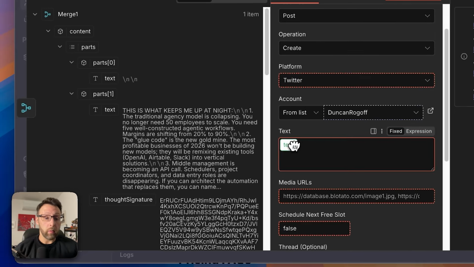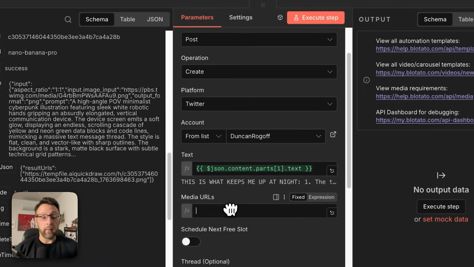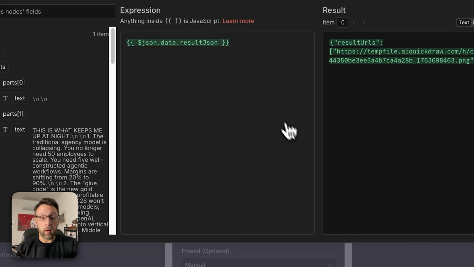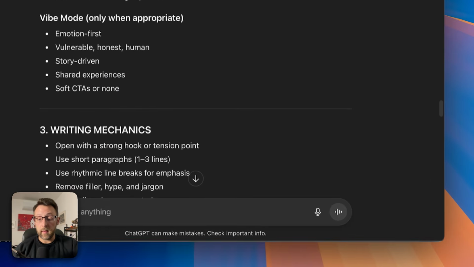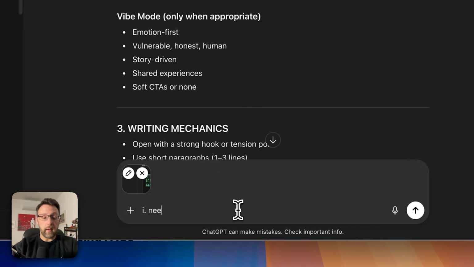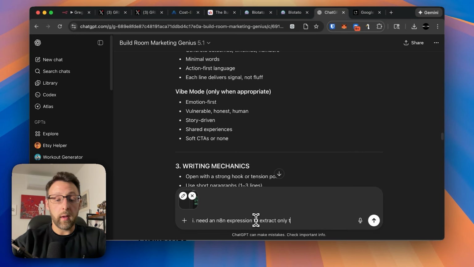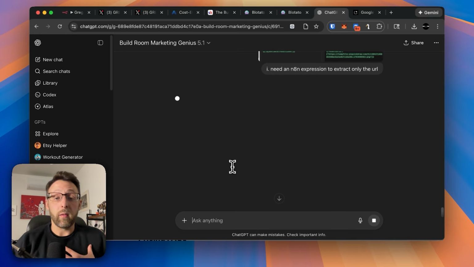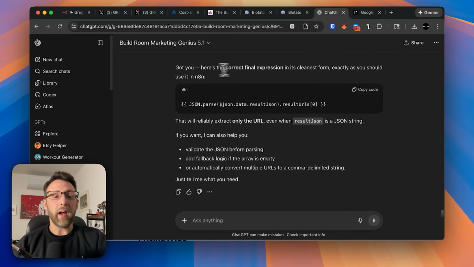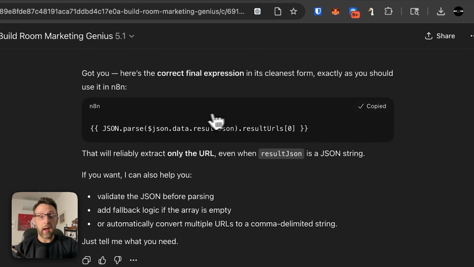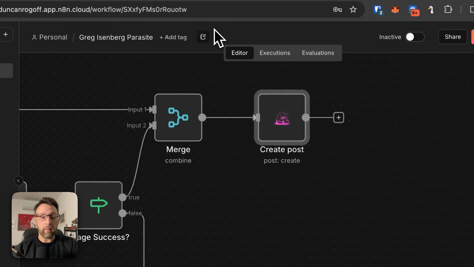For the text, we're going to bring in the text. And then for the media URL, we're going to use this URL down here. And we can just do the same trick that we did before. I can just go ahead and copy this. And we can come back into ChatGPT and I can say, I need an N8N expression to extract only the URL, right? And so now we're not getting all that stuff that says results URL, we're just getting the actual URL. So if I come in here, you can see here's the final expression. I can just go ahead and copy this. I can paste this expression back in, and now we're gonna have access to everything.